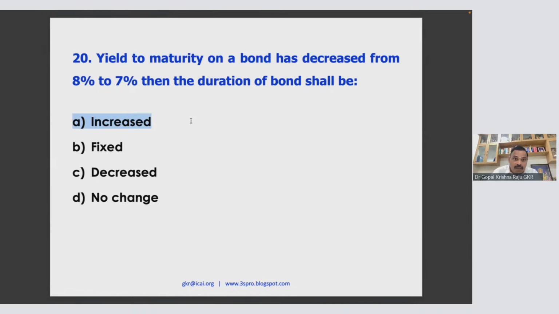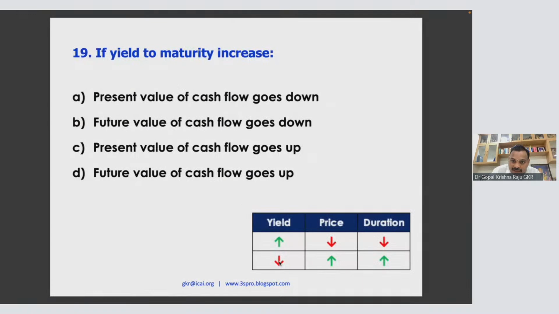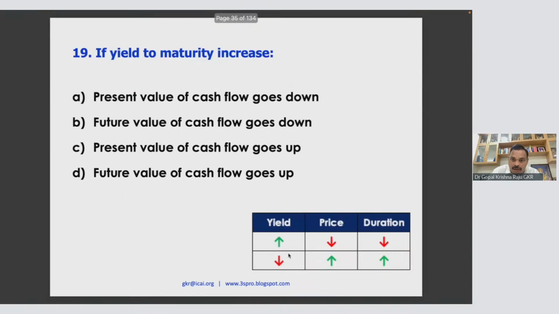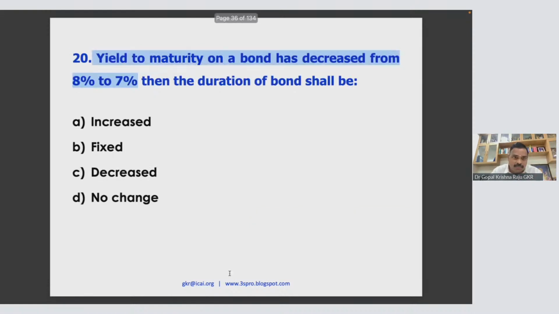20A. Yield decreases. Look at this. If yield decreases, then duration will increase. If the yield of a bond has decreased from 8 to 7, yield decreases, duration increases. Very important. That means the lesser the yield, the less the return, and your payback period will be more. The logic is the same. So if yield to maturity decreased, then the duration will increase.